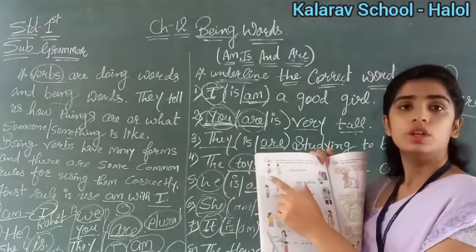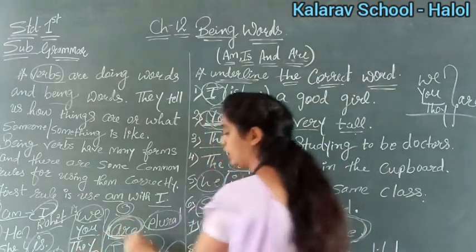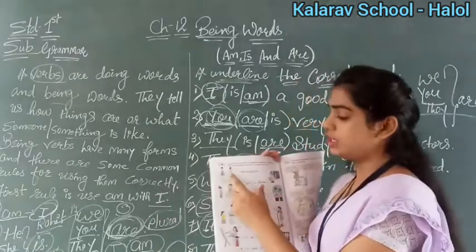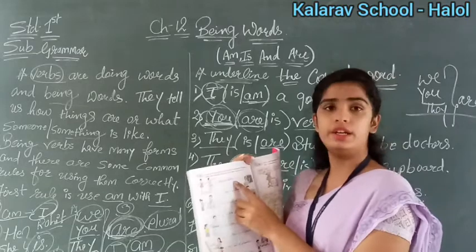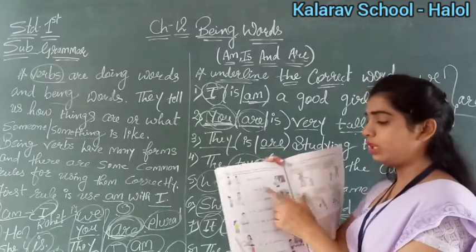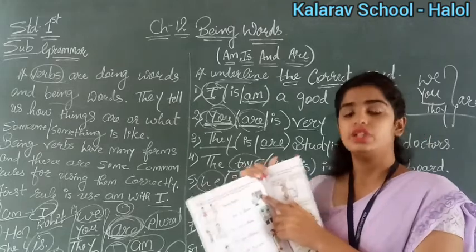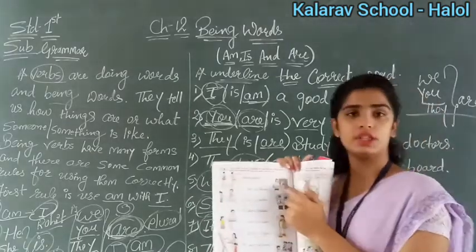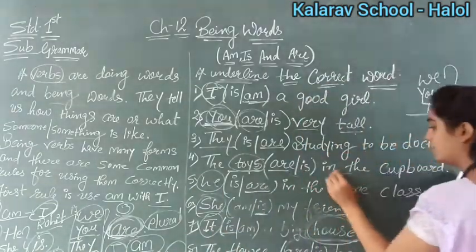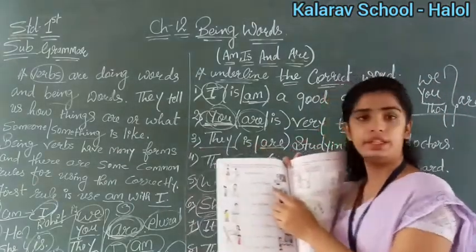They are dancing. Two people are there, that's why they, and with they, what are we using? Are. So they are dancers. Why dancers? We will use s at the end because there are two dancers. So we will use here dancers. Now see second number. I blank. We have been given I blank. Okay, so here the next picture is of a teacher. What is the teacher doing? She is teaching. So she is talking about herself. If I say I am a teacher, okay, so what I will use with I is am. So I am a teacher.